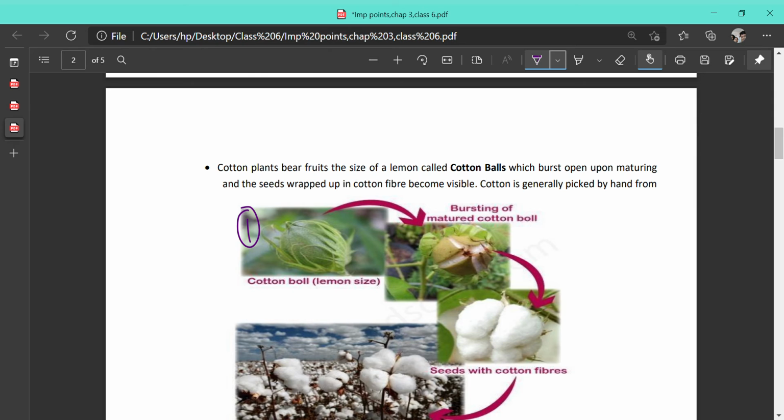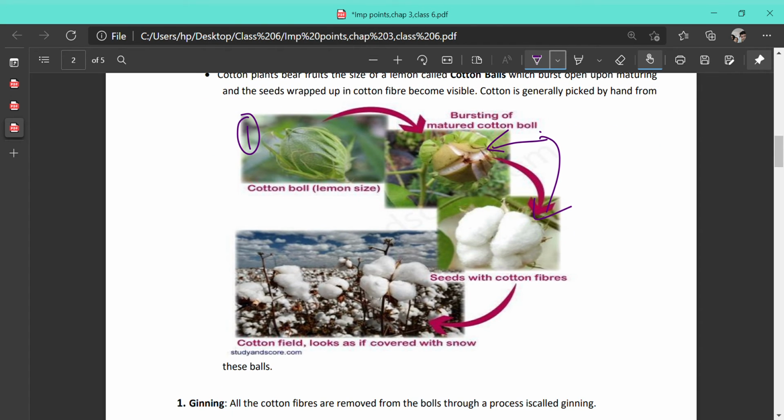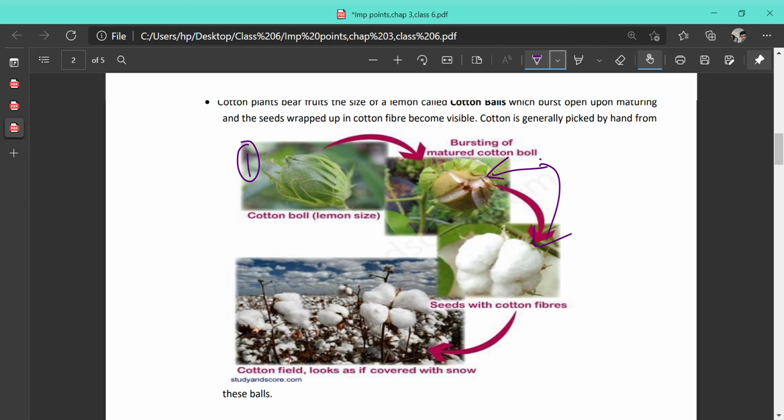It will mature and you can see it will have some cracks on the border, and ultimately it will burst open and the cotton will be sprayed. They will come out of the bud, and then the farmers just take out these cotton balls and obtain cotton fiber.